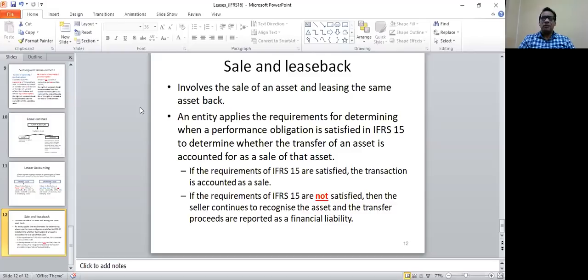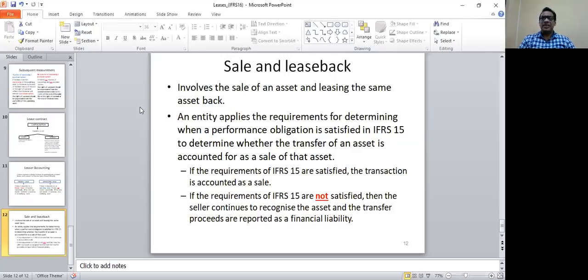Here, an asset which is owned by the individual or the company is sold to another party. Thereby they collect some disposal proceeds, which they can use for any other purposes or for their working capital purposes. But on the other hand, the same person or the same company will lease the previous asset back from the party to whom they sold the asset.